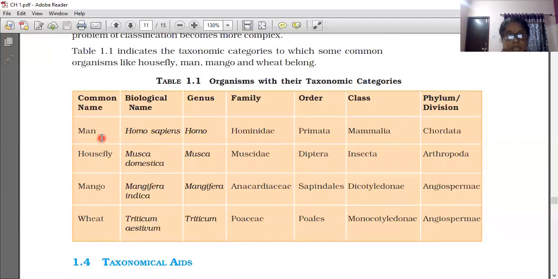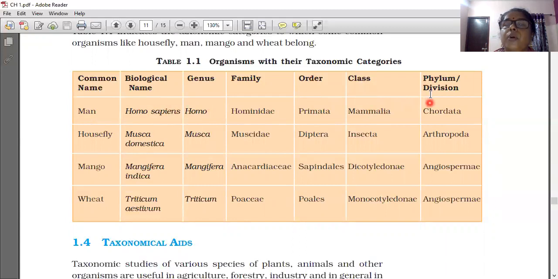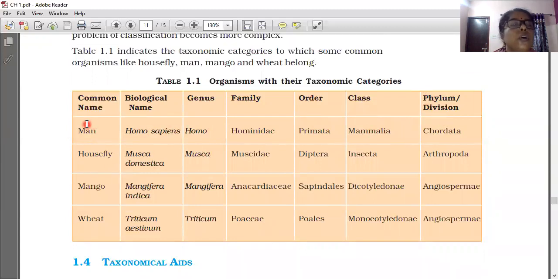Man: biological name Homo sapiens, genus Homo, family Hominidae, order Primata, class Mammalia, phylum Chordata. For animals it is phylum, so it is Chordata.